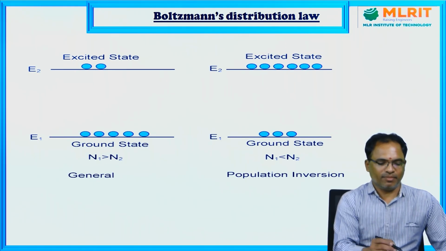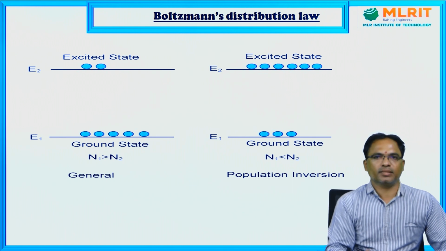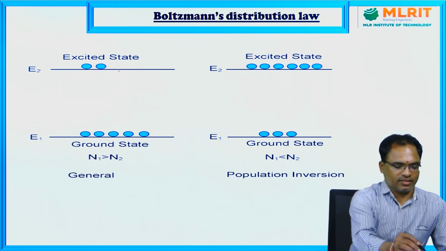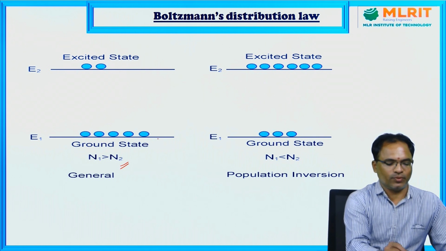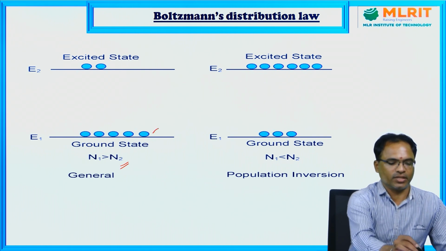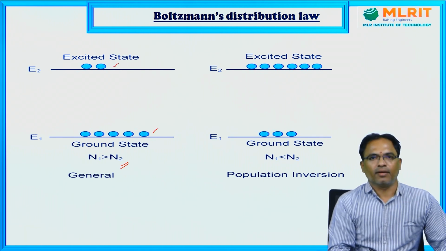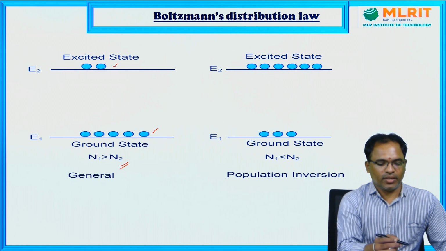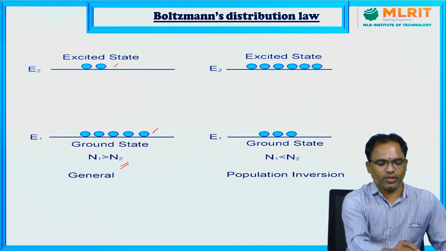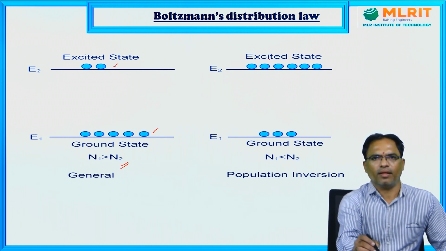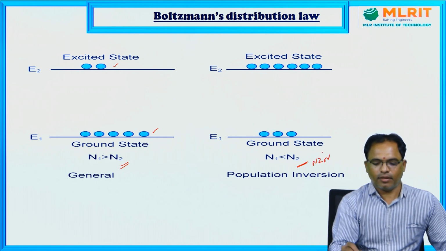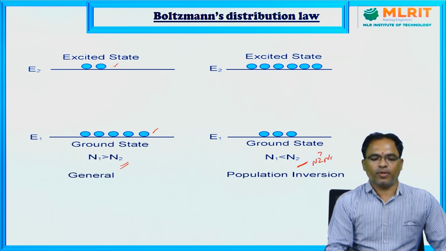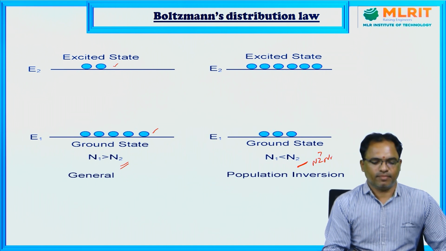Now the same we can understand from this simple diagram. This is the case before population inversion. In general, N1 is greater than N2. There will be more atoms in the ground state when compared with the excited state. Once we give energy to the particles of the ground state, those particles will move from lower level to higher level. As a result, N2 will become greater than N1. Population inversion takes place.